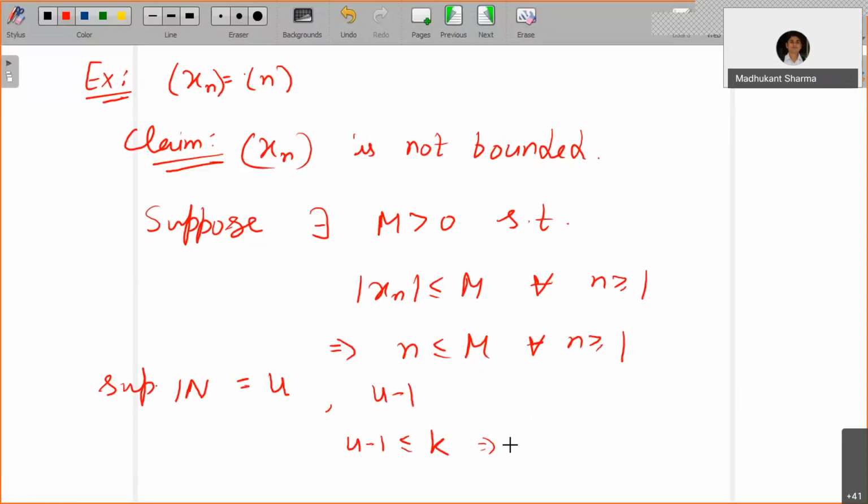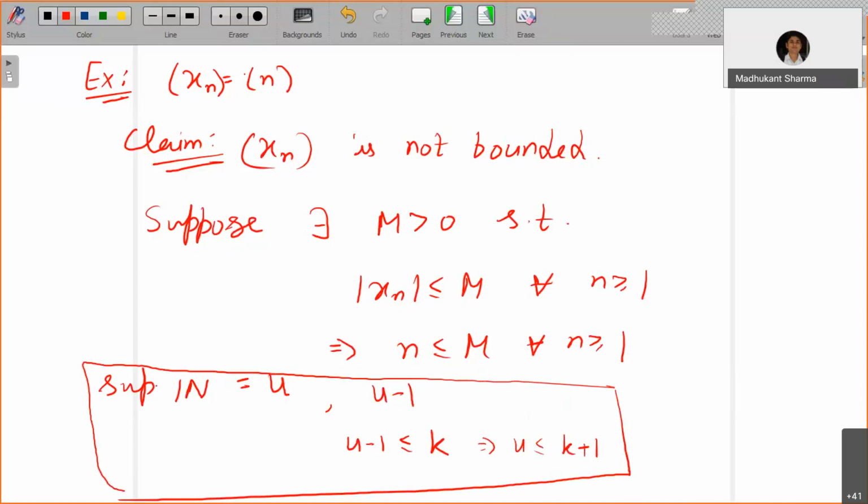So then u is less than or equal to k plus 1. So k plus 1 is a natural number which is sitting to the right of it. So u is no more an upper bound. By using a similar contradiction to what we used while proving the Archimedean property, you can establish that this cannot hold true. So our assumption was wrong. There does not exist any such m, so xn is not bounded, so this sequence does not converge.